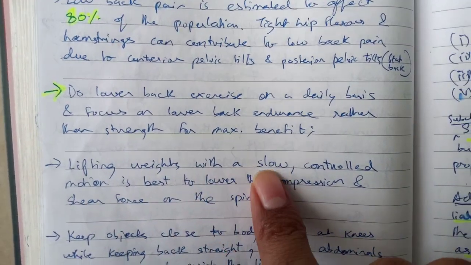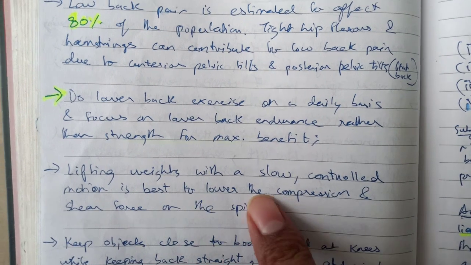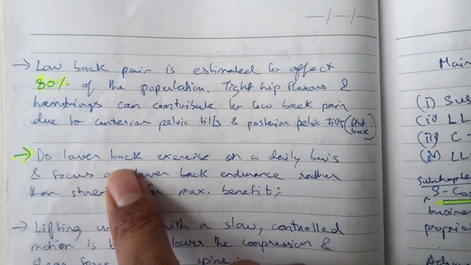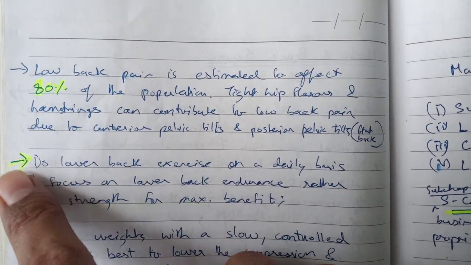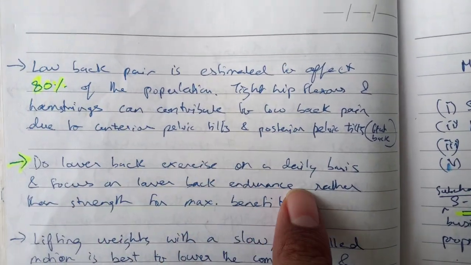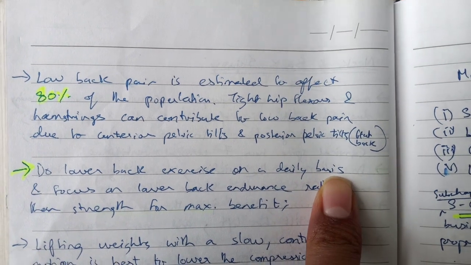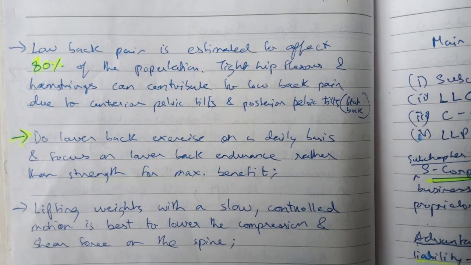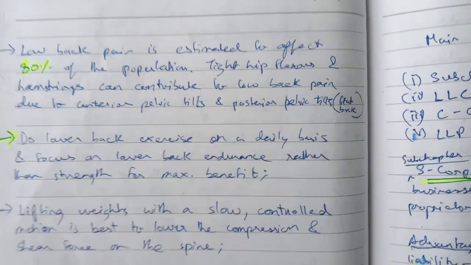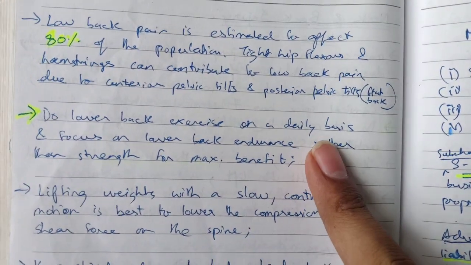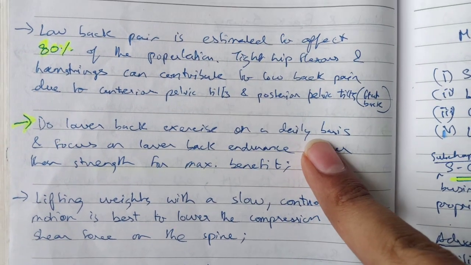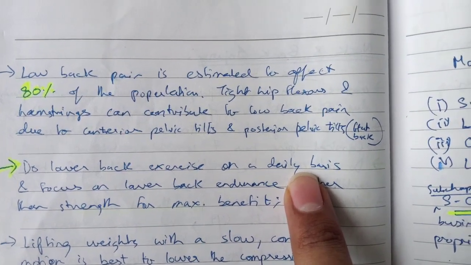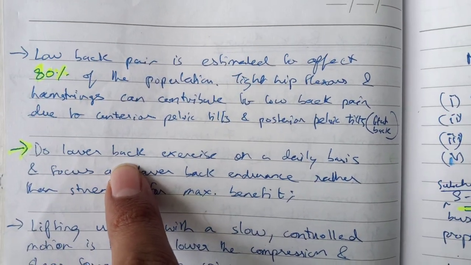Lifting weight with a slow controlled motion is best to lower the compression and shear force on the spine. Remember this point. Do lower back exercise on a daily basis. This is a very important point, guys, that's why I've highlighted it. They may ask you in a question, someone with a lower back issue, what frequency of training they should be following for better results. They'll be giving in the option that they must train 7 days a week. As a personal trainer you might think, oh my god, 7 days a week is too much. That's probably the wrong answer, but that's actually the right answer.